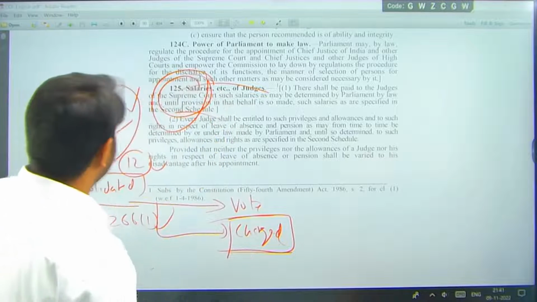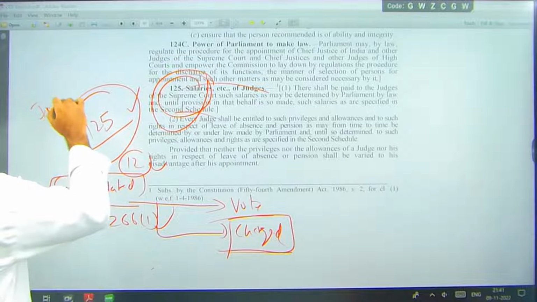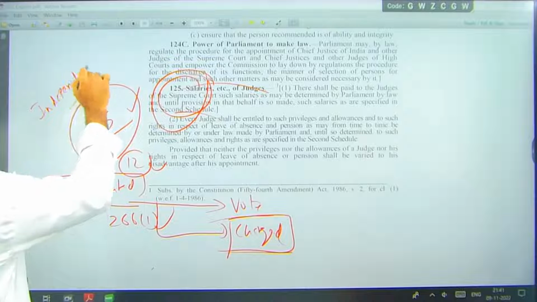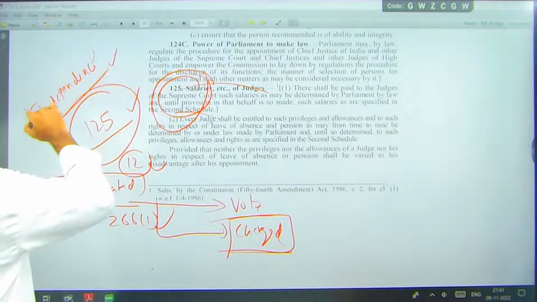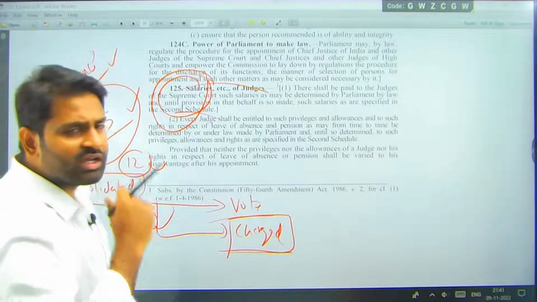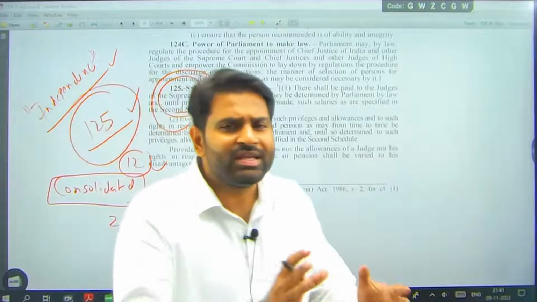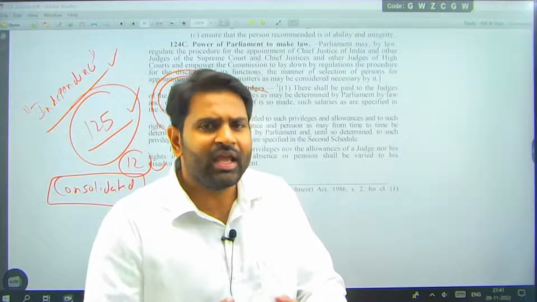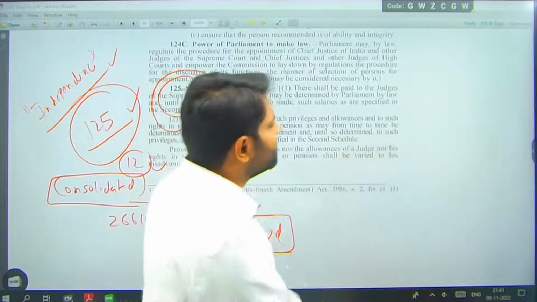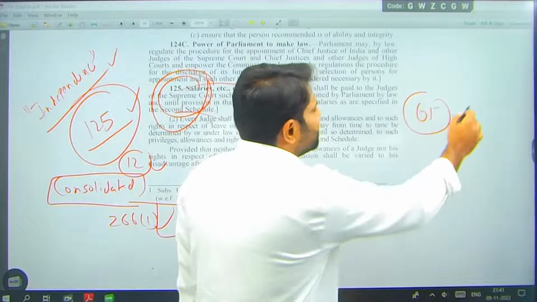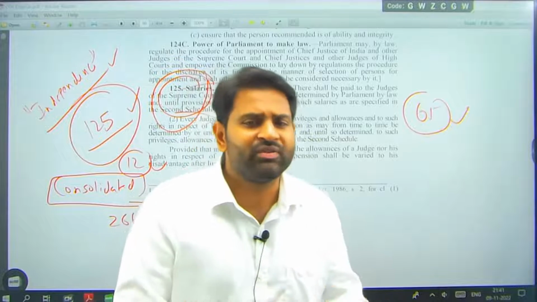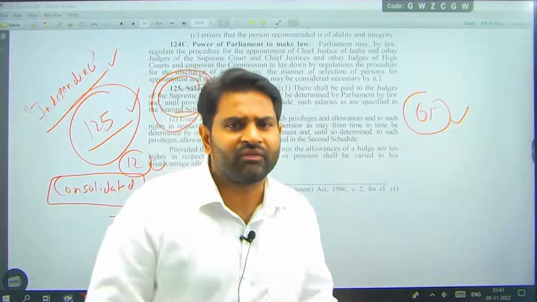That is where the independence of judiciary is protected again. They cannot reduce the salaries, they cannot say no to the salaries, they cannot negotiate the salaries, because of which we can say the salaries are fixed and the age limit is fixed up to 65 years. Retirement age is 65 years, age is fixed, and similarly salaries are fixed.